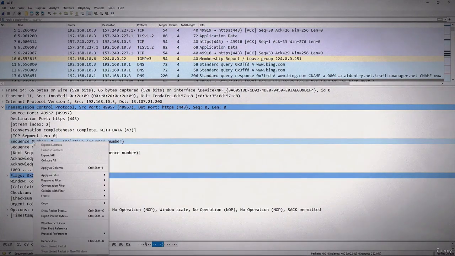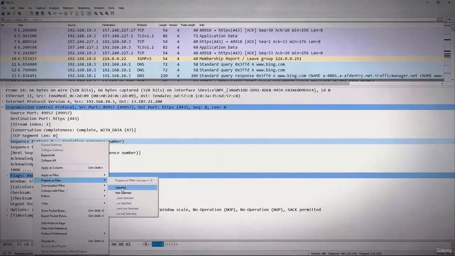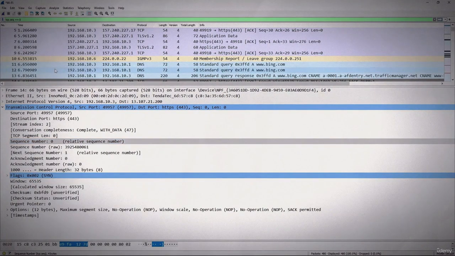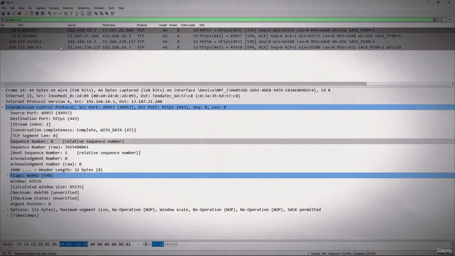I will right click on it and select prepare as a filter, and I will click on select, and it will put this here, but it will not run this. If I just click on enter, now it will run.